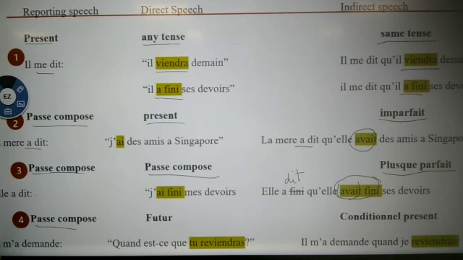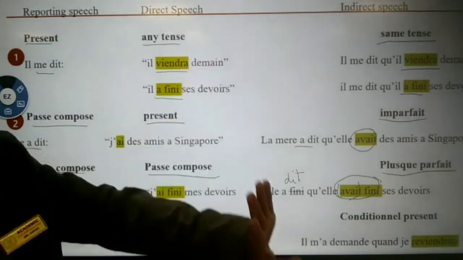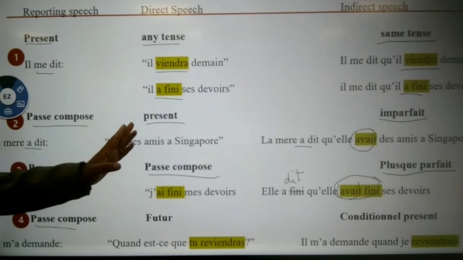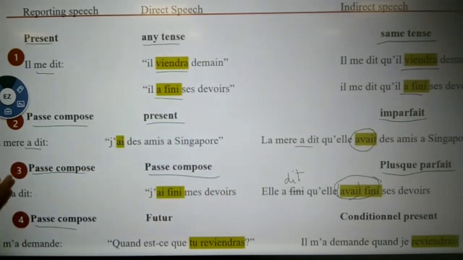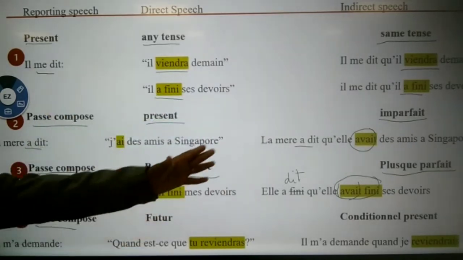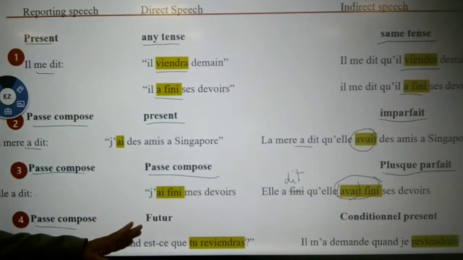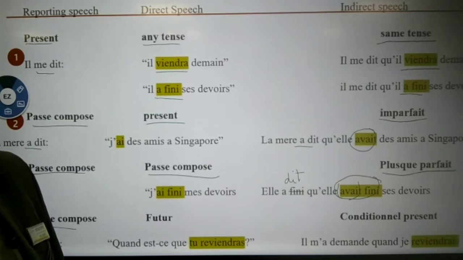So nothing to worry more. Only these things you have to remember. For the present tense, any tense, same tense. First one. Second one, passé composé, present tense, imperfect tense. And here passé composé, plus-que-parfait. The last one, passé composé, future, conditional present.